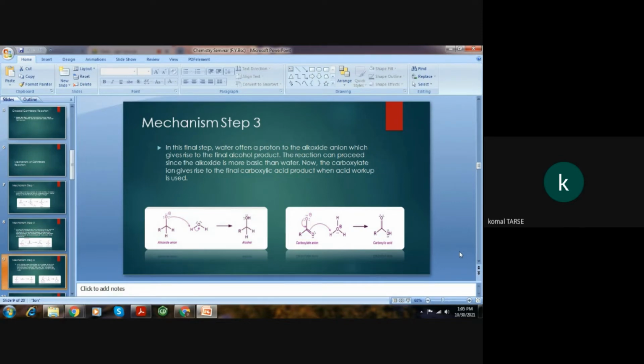See everyone, this is very, very important in Cannizzaro reaction: one aldehyde is undergoing oxidation, that is, the aldehyde is oxidized into acid, and another aldehyde molecule is reduced into alcohol. Both oxidation and reduction take place in Cannizzaro reaction. That's why we can call this reaction a redox reaction.